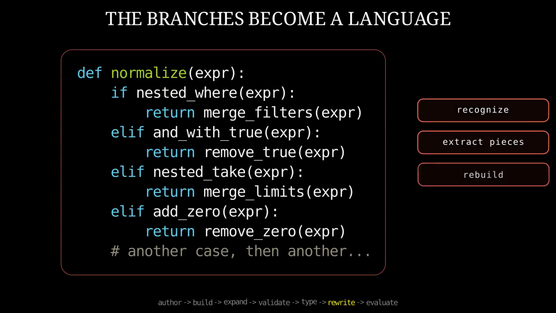Our macro expander recognized one special form with one special branch. A normalizer soon asks, is this a where inside another where? Is this and with true? Is this take inside take? Each transformation adds another condition, another extraction of pieces, and another reconstruction. The conditionals are becoming an accidental pattern language, but one that exists only in control flow.